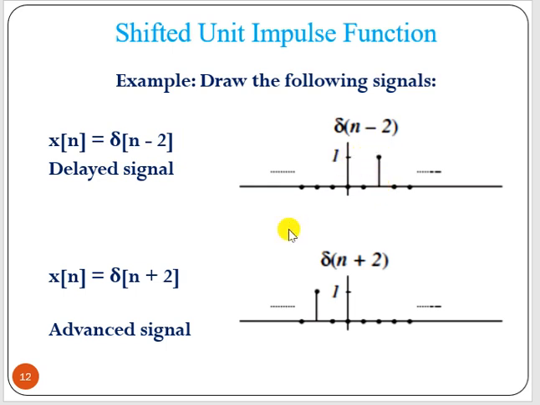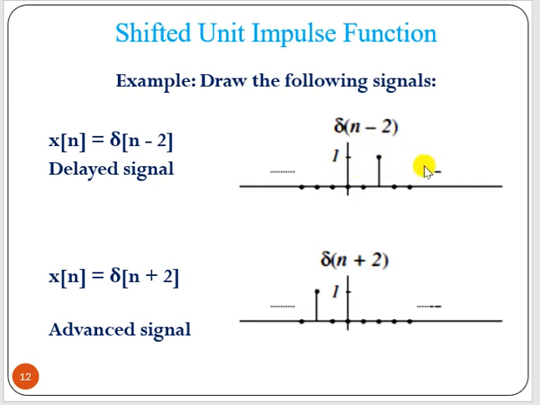Okay. And for this case what happens? Delta n plus 2 equal to 0. If we assume delta n plus 2 equal to 0, then n equal to minus 2. Now see here, 0, minus 1, minus 2. So it is started from minus 2. So what we can say, delta n signal here is delayed by 2 units, delta n minus 2.